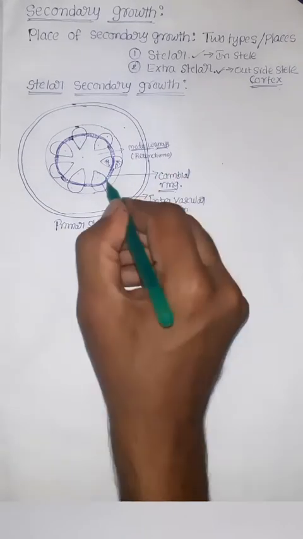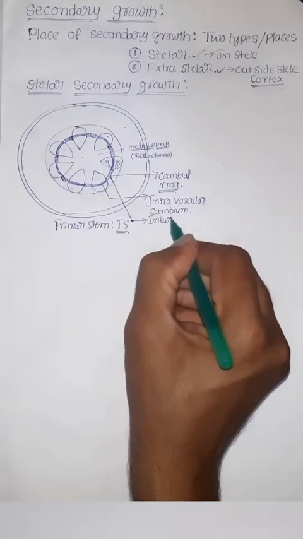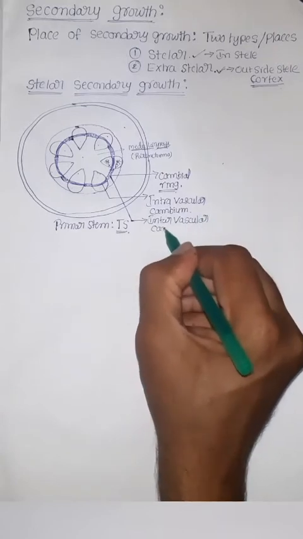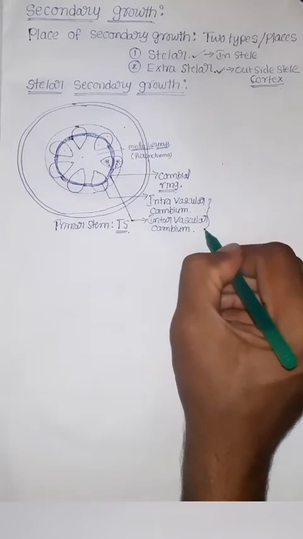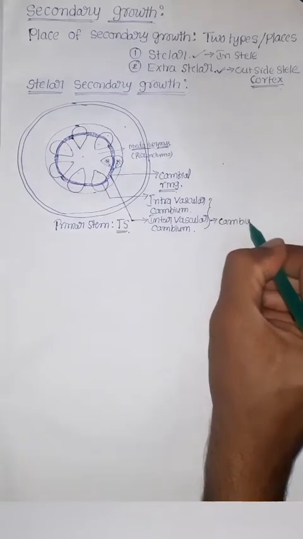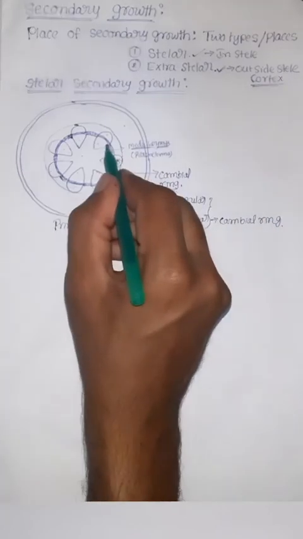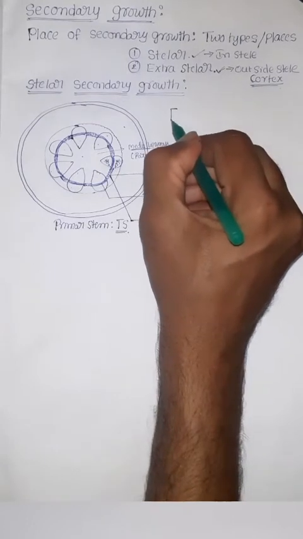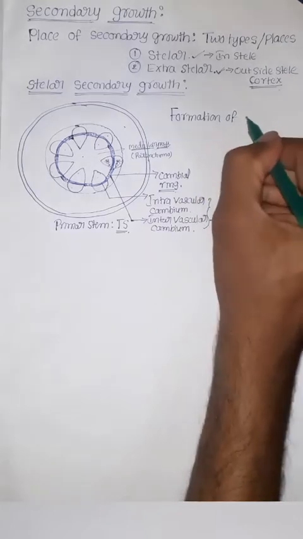Here it is the intervascular or interfascicular cambial strip. These two together combine and form a ring-like cylinder of meristematic tissue called the cambial ring. The formation of the cambial ring is a very important event in secondary growth.